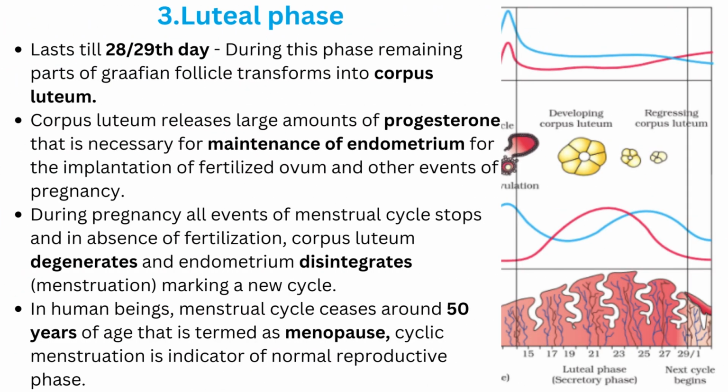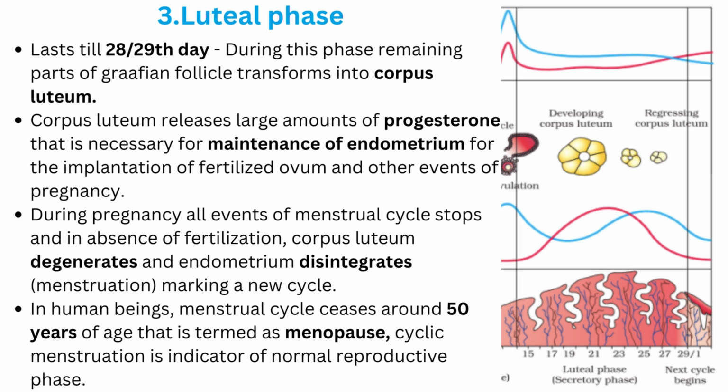That is followed by the luteal phase. It lasts till the 28th to 29th day. During this phase, the remaining parts of the Graafian follicle transform into the corpus luteum. It is an important gland. Please recall that. Please pay attention to it. The corpus luteum releases a large amount of progesterone that is necessary for maintenance of the endometrium, for the implantation of the fertilized ovum, and the other events of pregnancy.